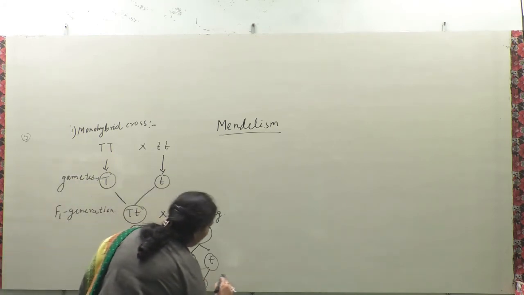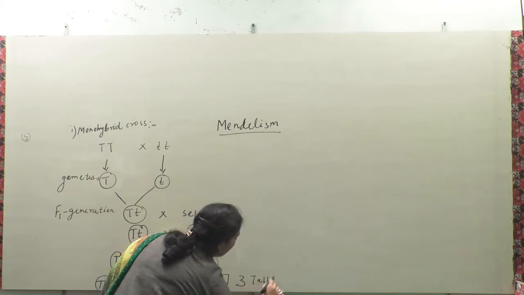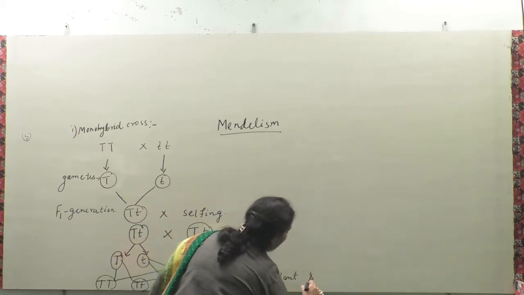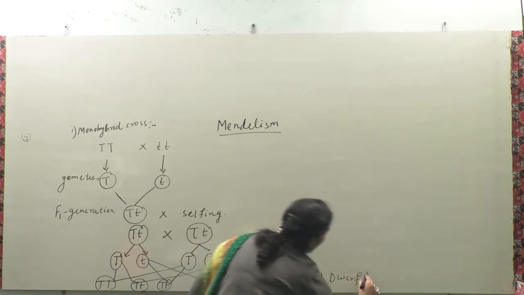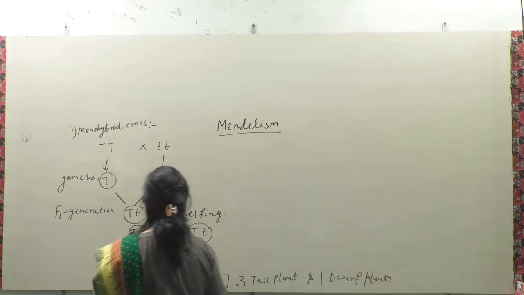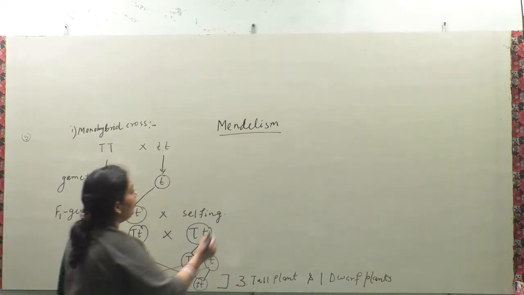That means 3 tall plants and 1 dwarf plant are produced.